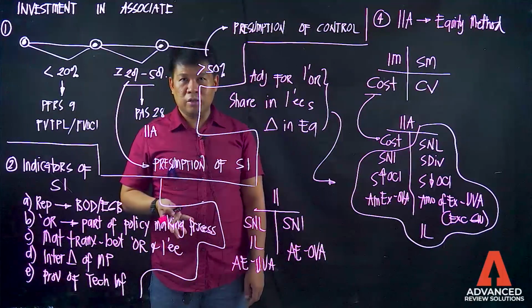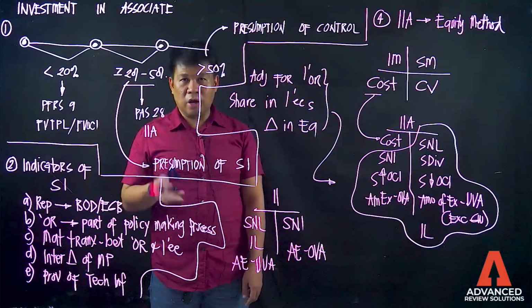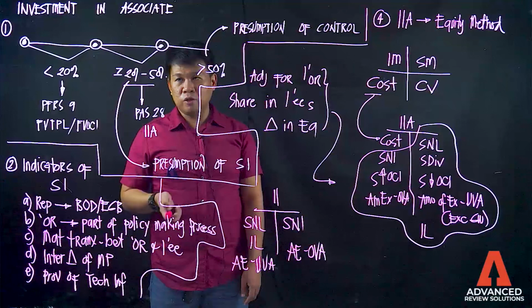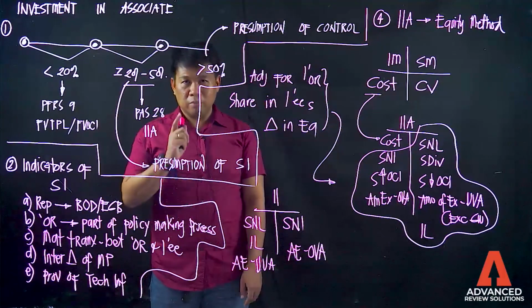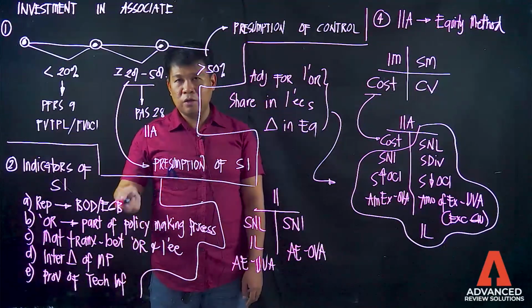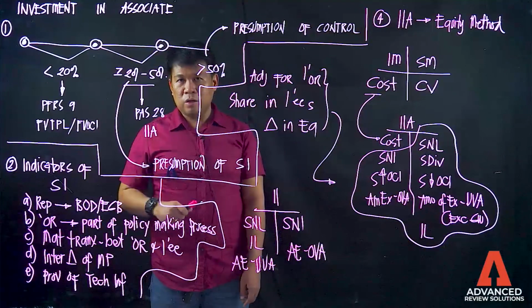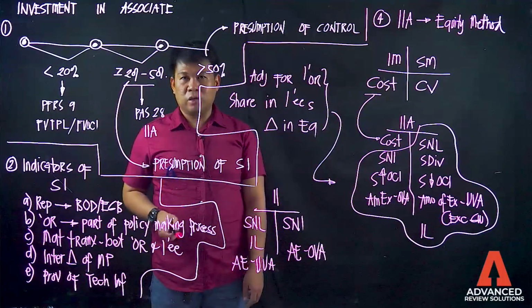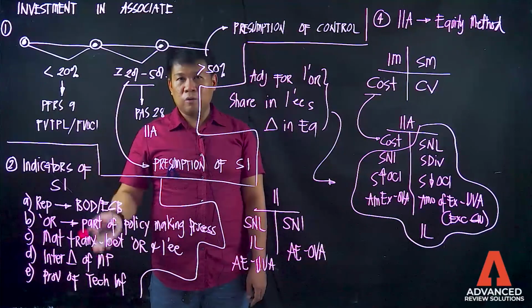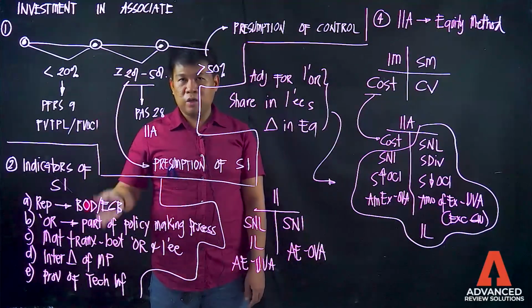What I mean is, despite that the percentage of ownership is less than 20%, but there is the presence of significant influence, that investment should be properly classified as investment in associate.